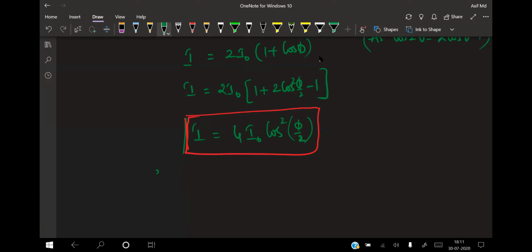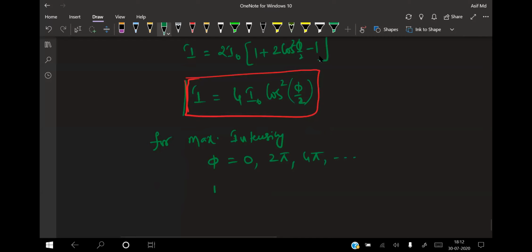Now for maximum intensity, you know the relation. For maximum intensity, phi must be equal to either 0, 2 pi, or 4 pi, and so on. That means I max will be how much?